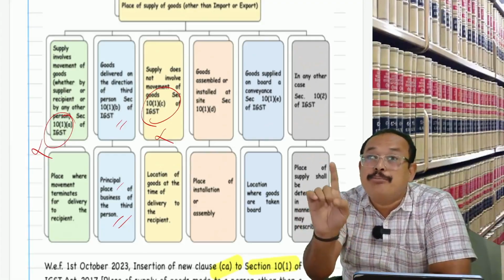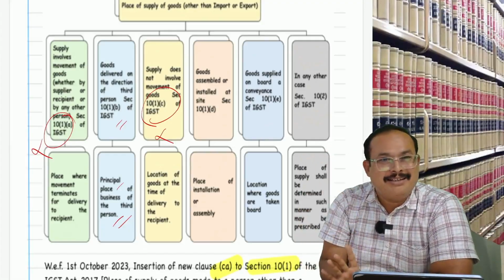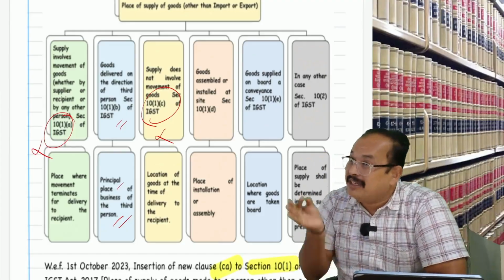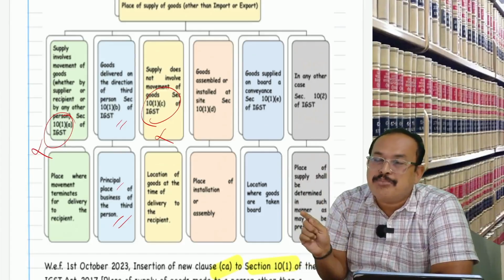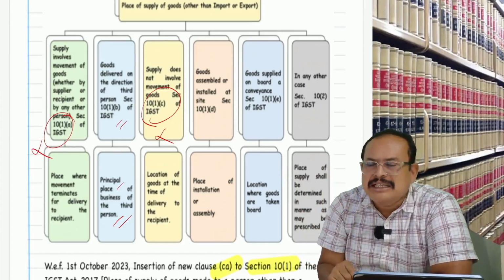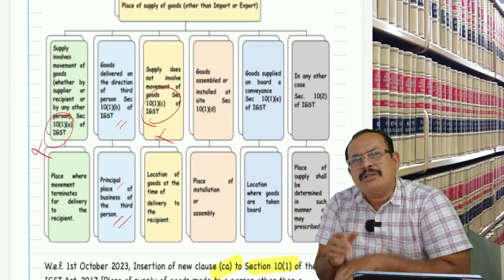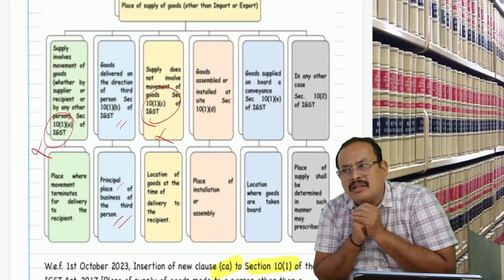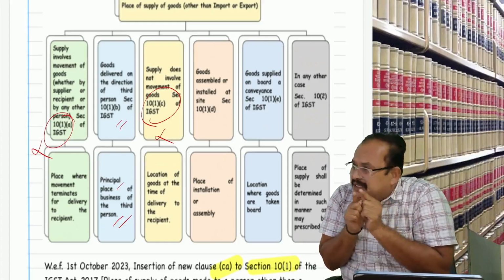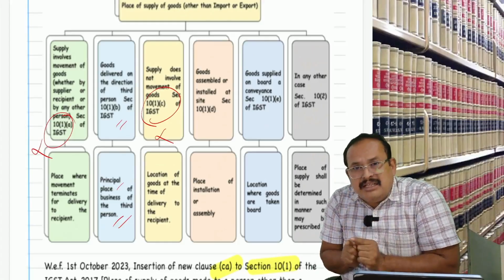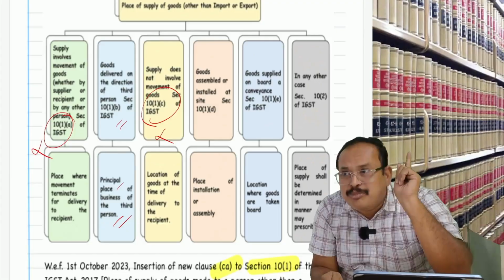You apply it practically and logically, at the final level. You tell me, if the place of supply is the billing address, where does it go? Tamil Nadu. But the goods got consumed where? West Bengal. So practically, finally, logically, it should go to West Bengal, no?